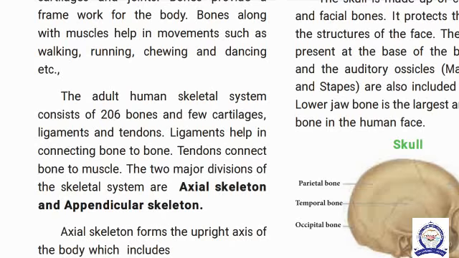The adult human skeleton consists of 206 bones and a few cartilages, ligaments and tendons. What is a ligament? A ligament helps to join one bone to another bone. Tendons connect bone to muscle.